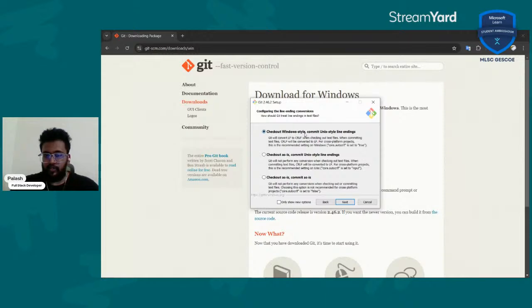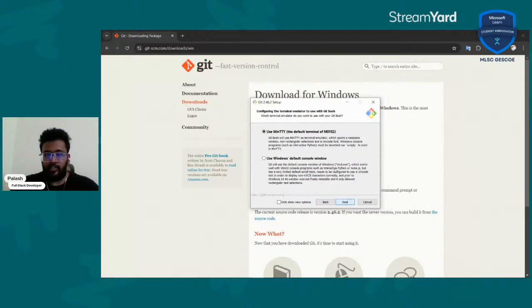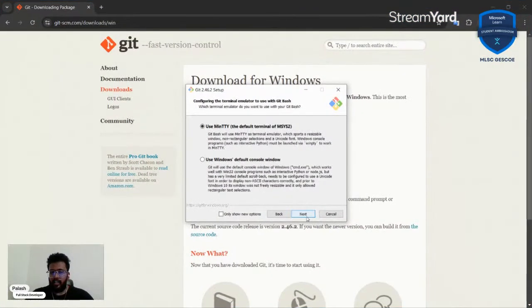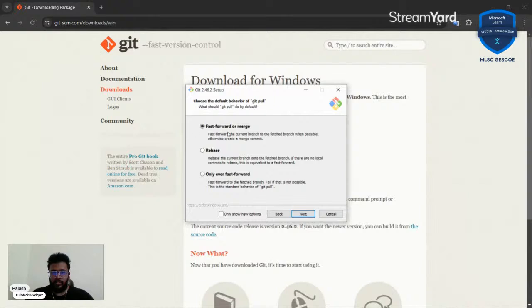Let's check out Windows file. Yeah, sure. Let's stick to the defaults. Yeah, again, let's stick to the defaults. Fast forward or merge. Yeah, let's keep the default. This is an advanced setting which usually you will not have to face right now, but we will do a git pull and we will do some stuff. We will do a bit of merging, so no need to worry. Let's just keep it to the defaults.